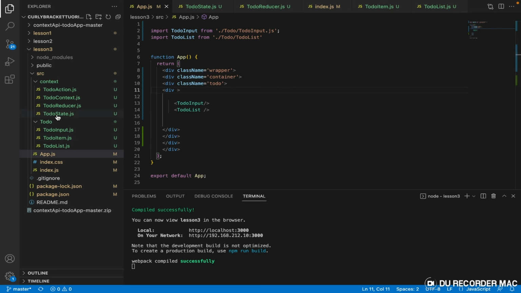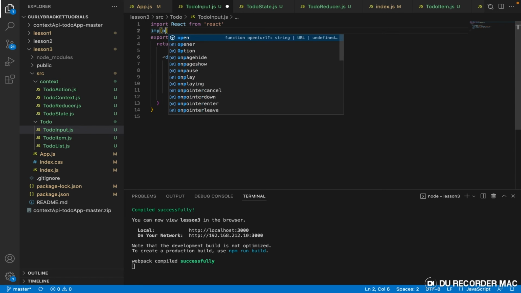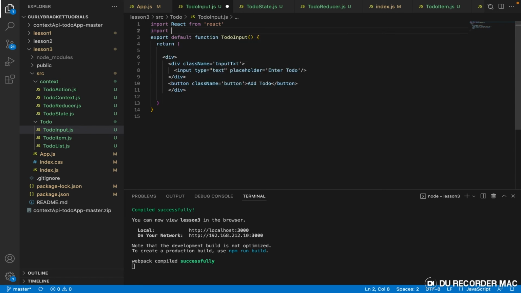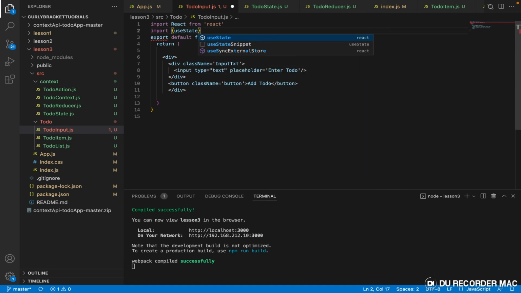Okay, let us open our to do input, right, and let us run everything. So first of all, we import a state. Of course, you know how we manage text boxes, forms in React, so we need a state to hold the value of the form. Use state from React.